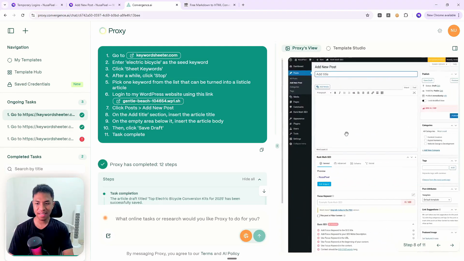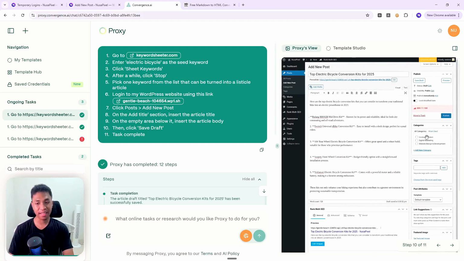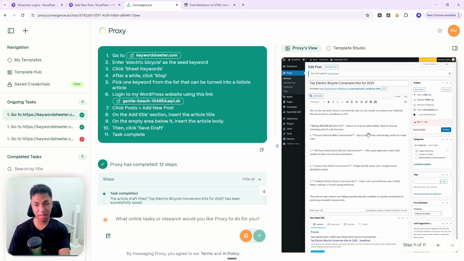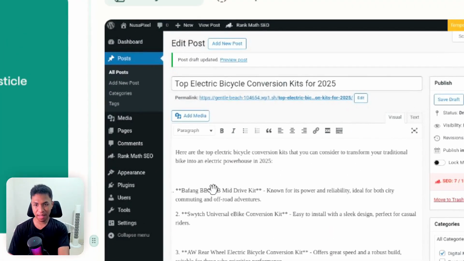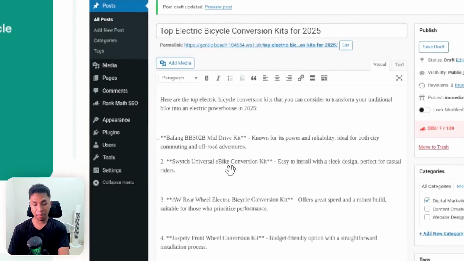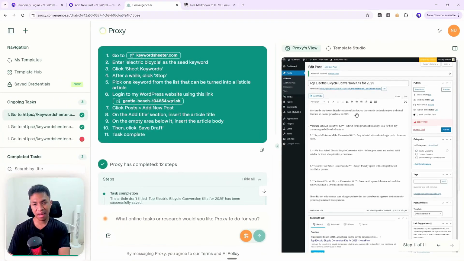Okay, so this is the final result of the AI agent trying to write an article on my website. You can tell that it is done, but maybe the article formatting is not there yet. It is using the Markdown format, which is the typical format of AI when responding to a query. And unfortunately, it is not being rendered properly on this classic editor, so you have to manually copy and paste into some sort of Markdown to HTML converter, and then you can replace the content with the new HTML version. But I would say I still consider this as finished.